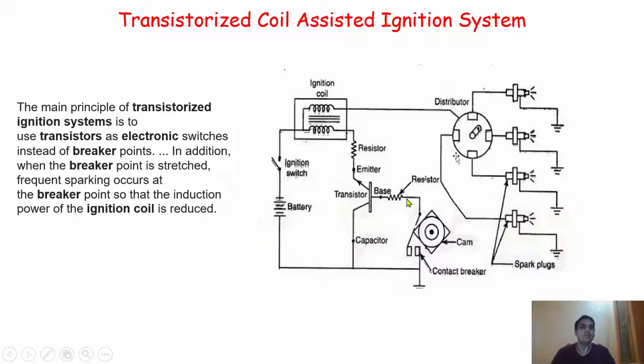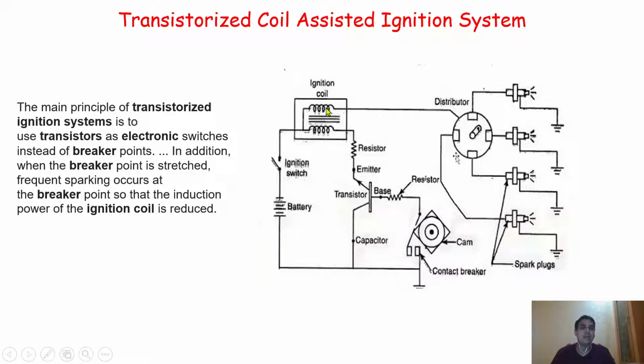So here is one base and here is one emitter, and these three parts combined form a transistor. The base is connected with the help of one resistor to a contact breaker to complete this circuit, and there is one rotary cam present.